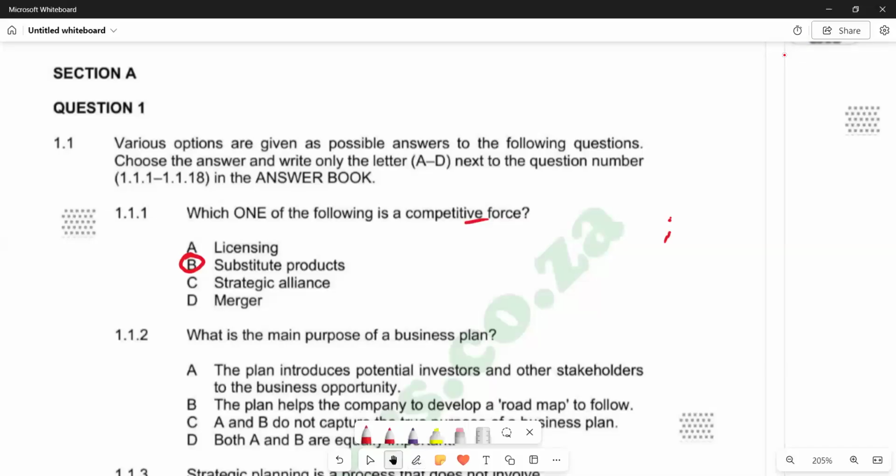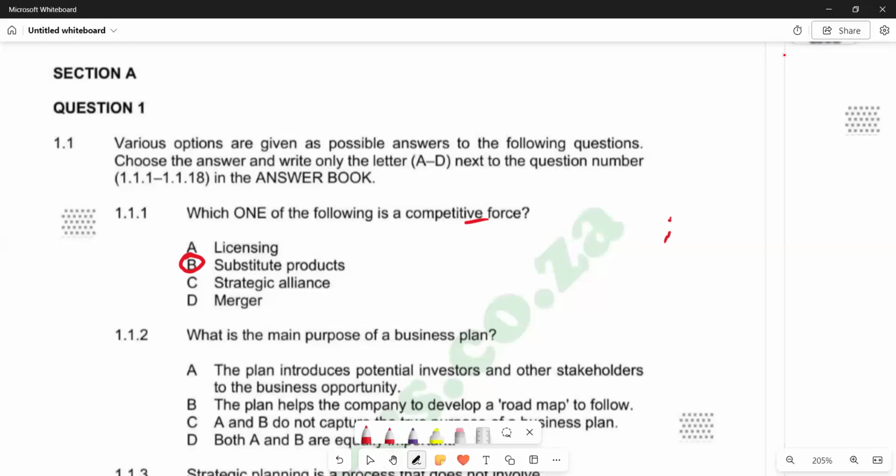That is new competitors, bargaining power of suppliers, bargaining power of customers, rivalry among current competitors, and substitute products or services. So one of the forces is substitute products, which is the correct answer.